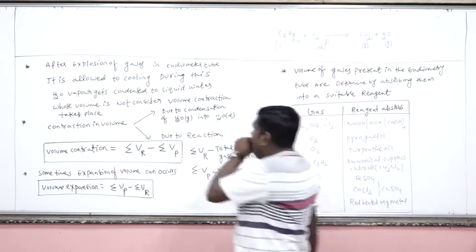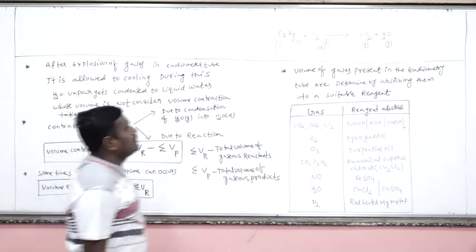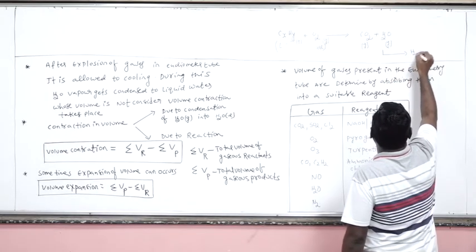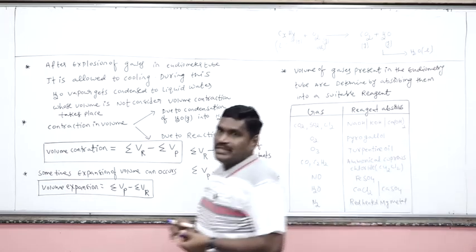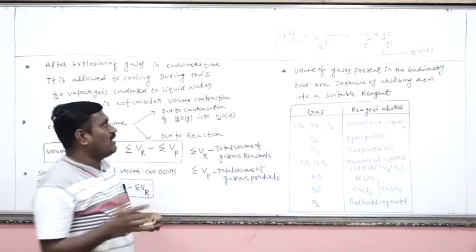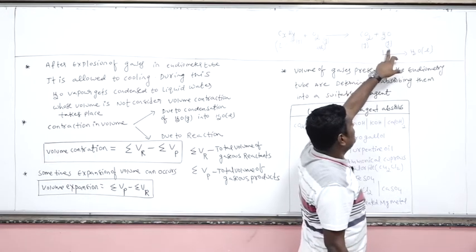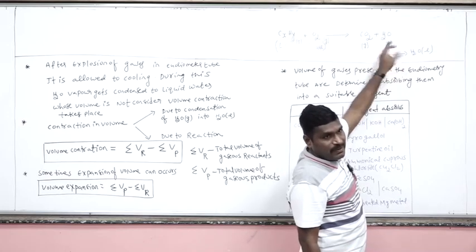Now, when this eudiometer tube is allowed to cool, do you know water alone undergoes condensation to give liquid water? Water alone will undergo condensation because in the combustion a huge amount of heat energy is released, which keeps the water in the vapor phase.